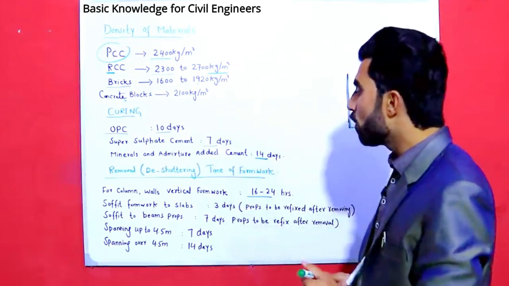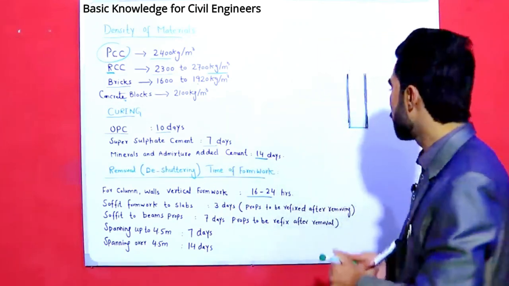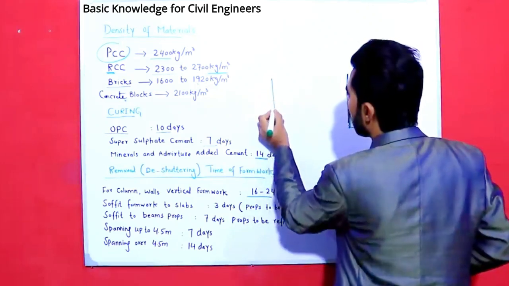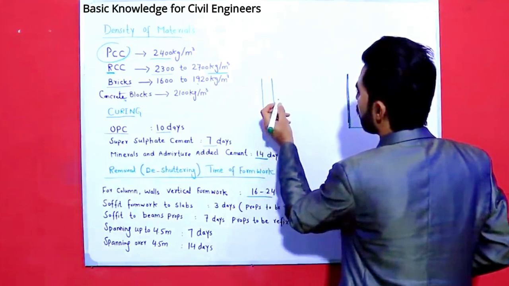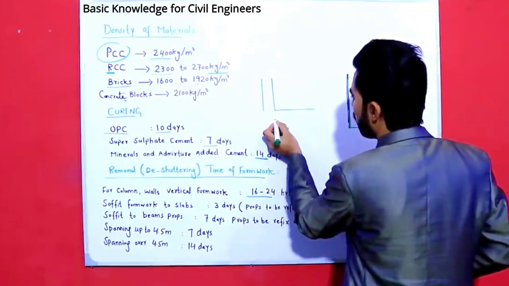The second one is soffit formwork to slab. Now what is soffit? Guys, you can see here, this is a column, this is slab.